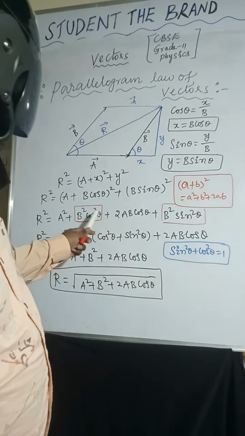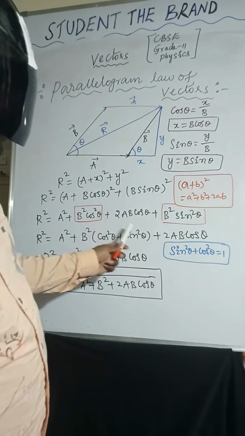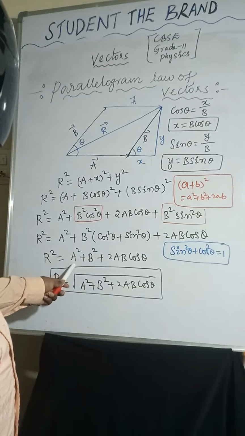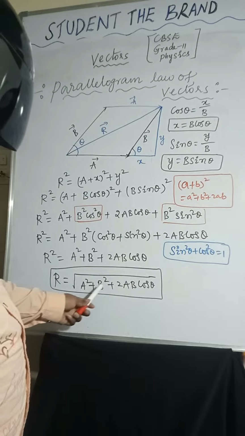Taking b square common, cos square theta plus sin square theta, plus 2ab cos theta. So r square equal to a square plus b square plus 2ab cos theta, and r equal to root over a square plus b square plus 2ab cos theta.